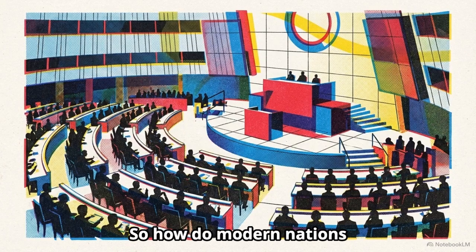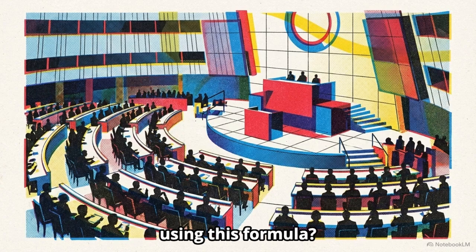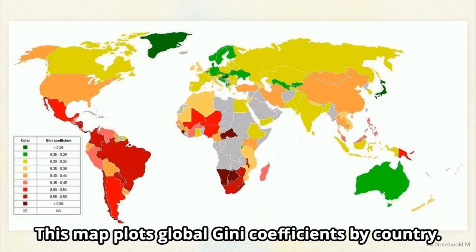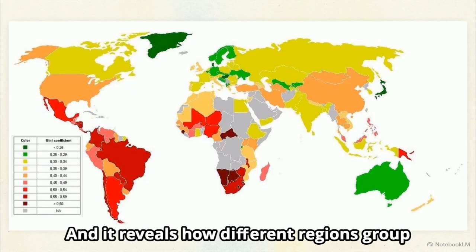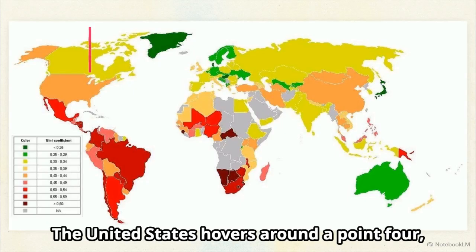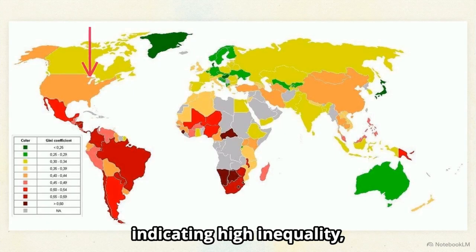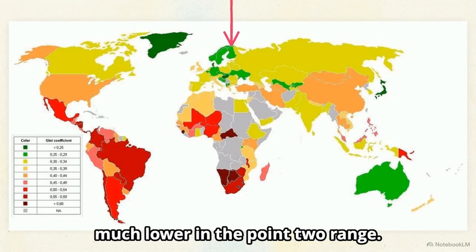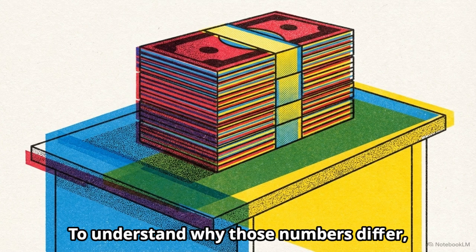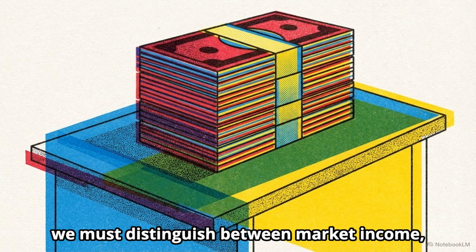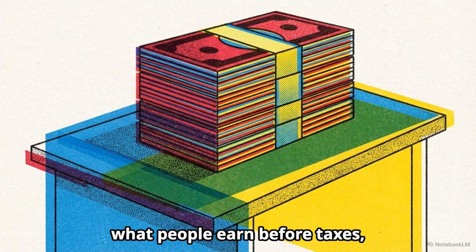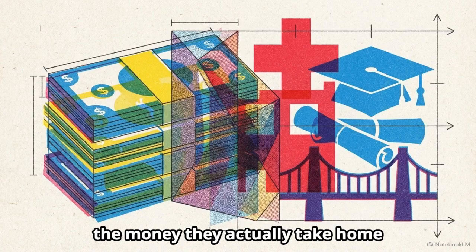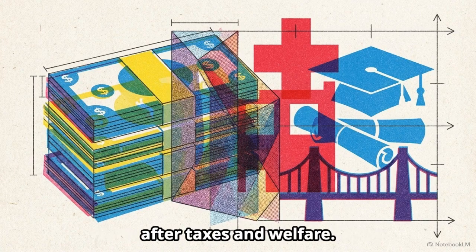So how do modern nations actually stack up against each other using this formula? This map plots global Gini coefficients by country, and it reveals how different regions group together on the scale. The United States hovers around a 0.4, indicating high inequality, while Northern European nations generally sit much lower, in the 0.2 range. To understand why those numbers differ, we must distinguish between market income, what people earn before taxes, and disposable income, the money they actually take home after taxes and welfare.